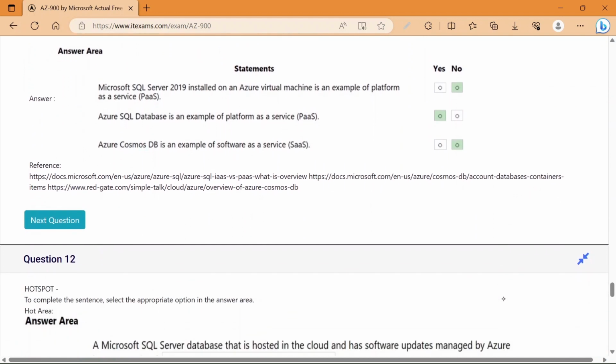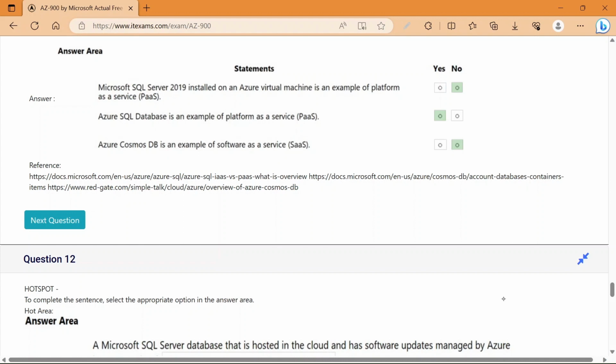So Microsoft SQL Server 2019 installed on an Azure virtual machine is an example of platform as a service. So the answer is no. Okay, because this is a software and we have installed it on Azure virtual machine. So it is not an example of platform as a service. Now, next is Azure SQL database. It is an example of platform as a service. Yes, it is an example of platform as a service because we are using Azure SQL database.